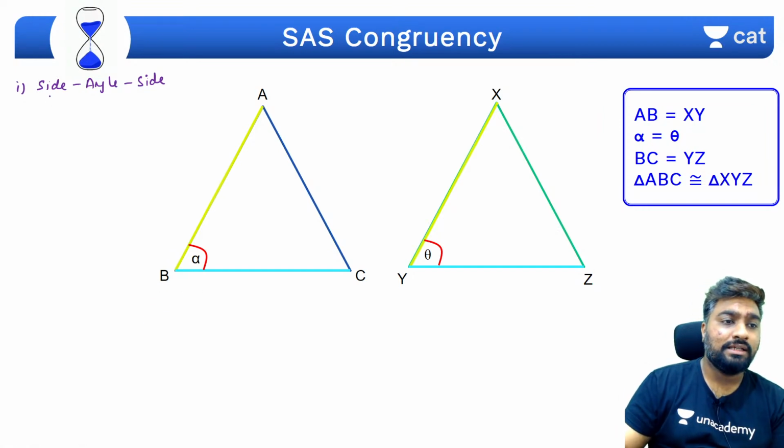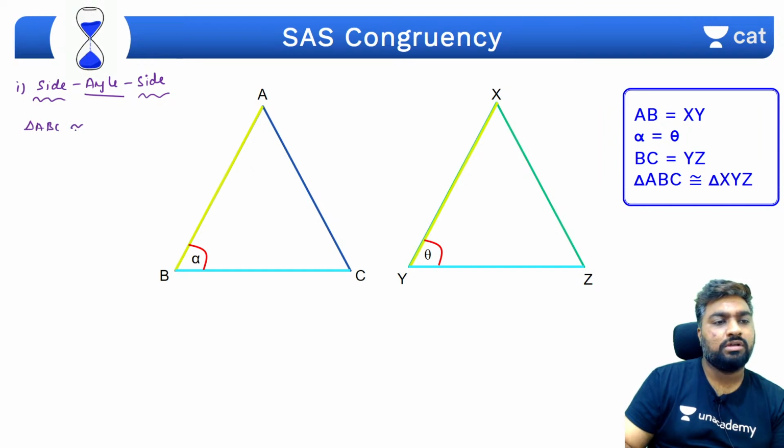Between these two sides this angle should be formed. The angle must be formed between these two equal sides. If that happens, then automatically triangle ABC will be congruent to triangle XYZ.